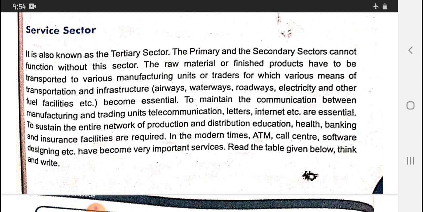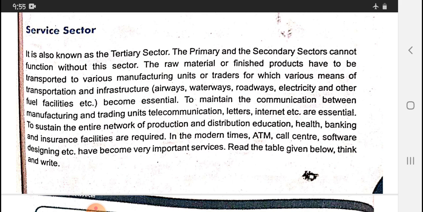The raw material or finished products have to be transported to the various manufacturing units or traders, for which various means of transportation and infrastructure are needed: airways, waterways, roadways, electricity and other fuel facilities, etc. So primary and secondary sectors only take place when the service sector is there.